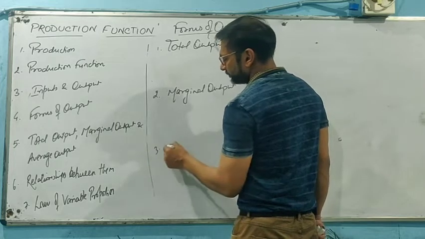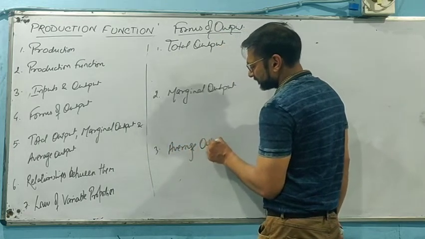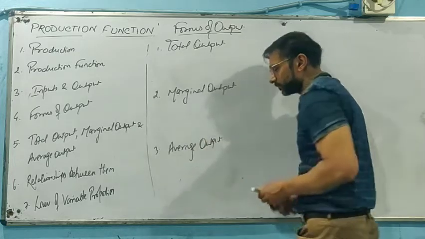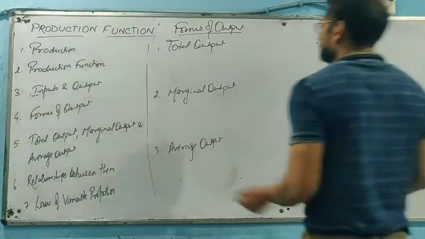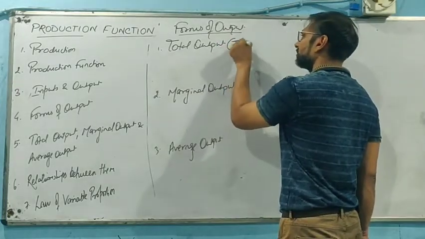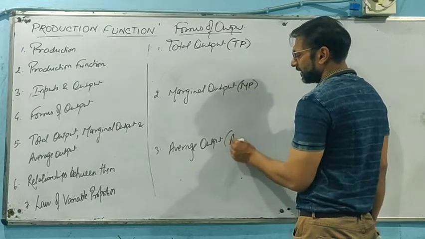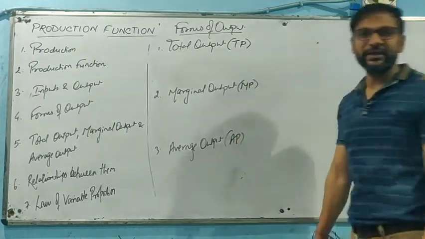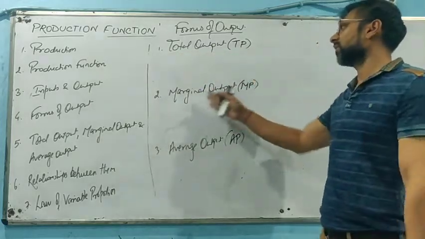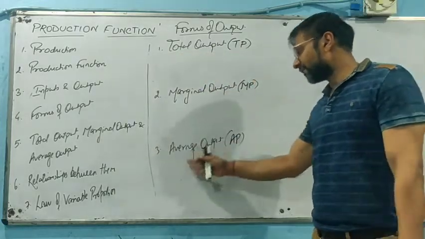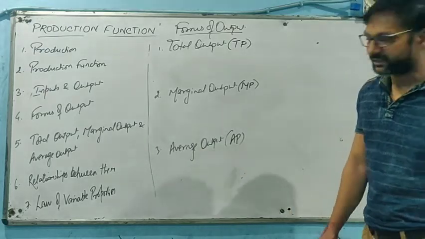Number 3, average output. Now, in books it has been given as total product, marginal product and average product. You can take either way. You can take it as total output or total product, marginal output or marginal product, average output or average product. There will be no difference among them.